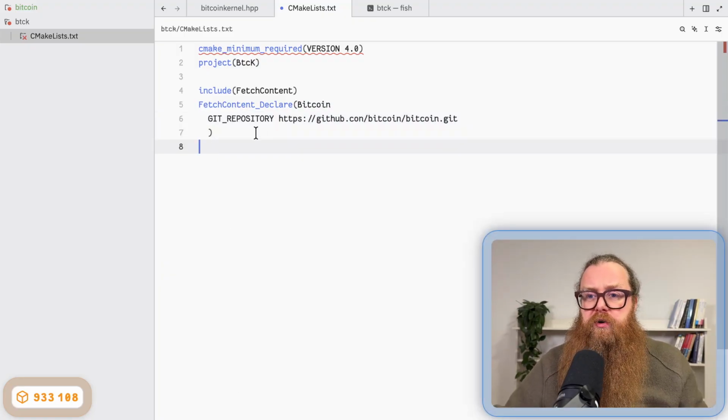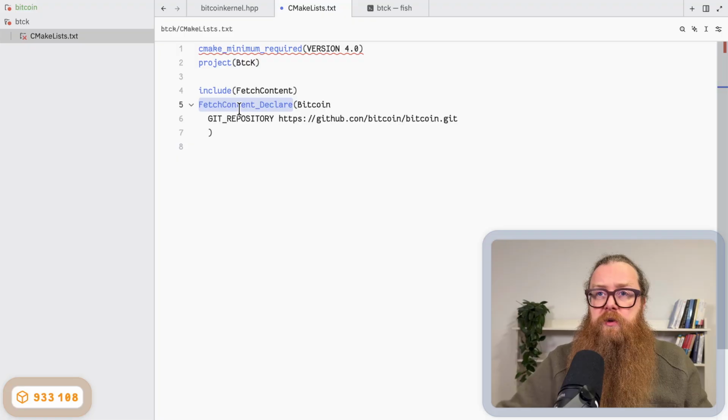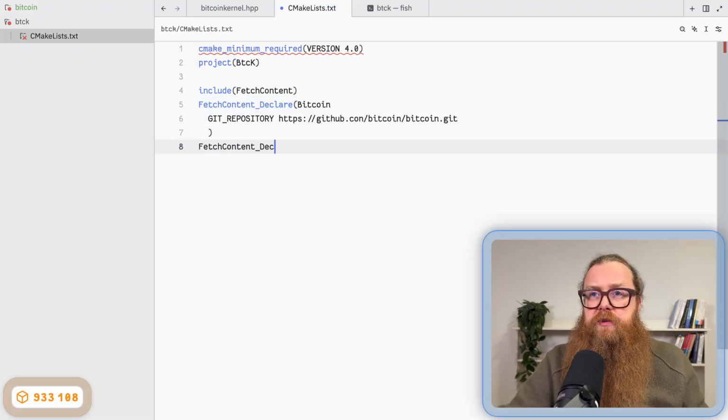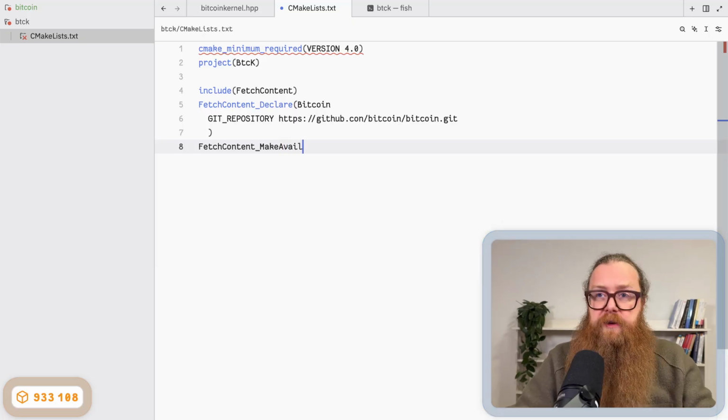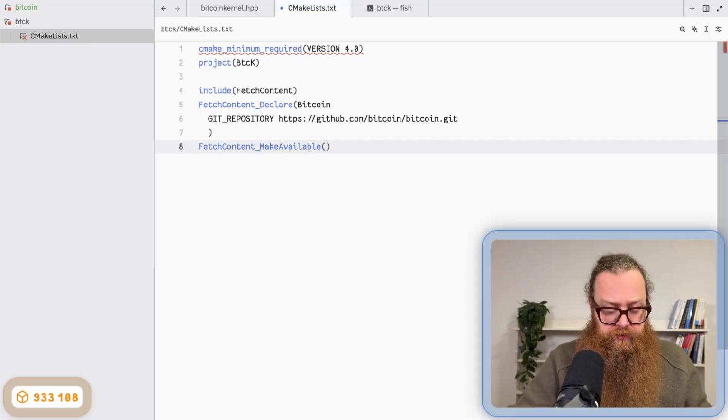Now we have to call FetchContent_MakeAvailable, and it's called bitcoin.